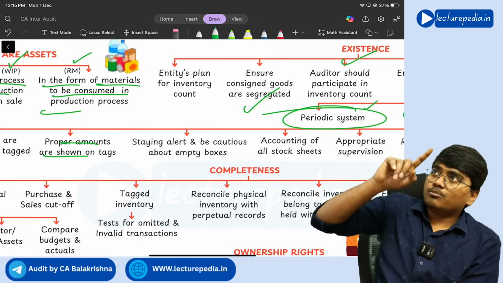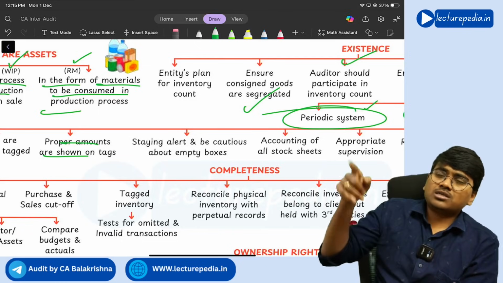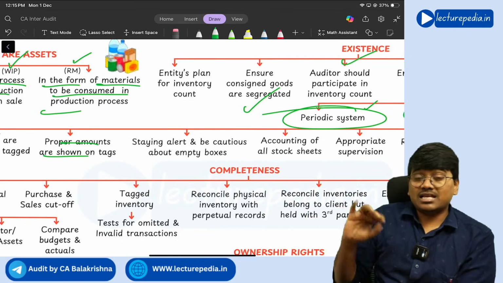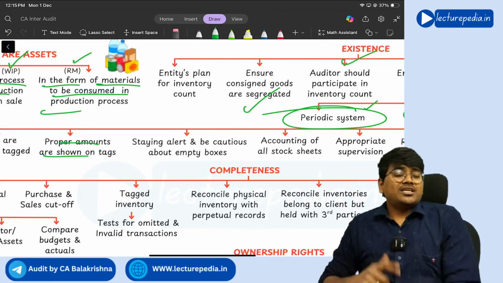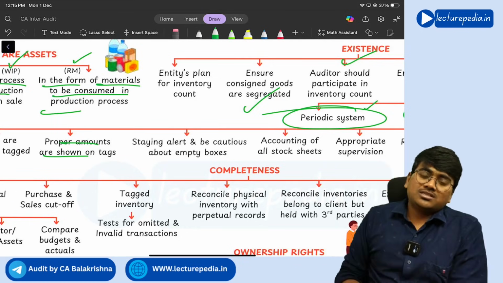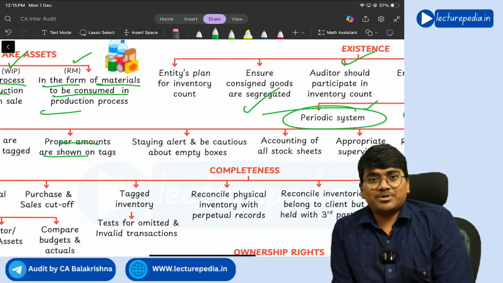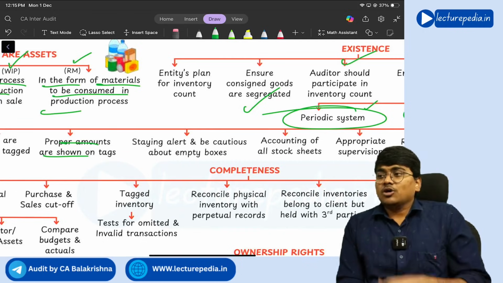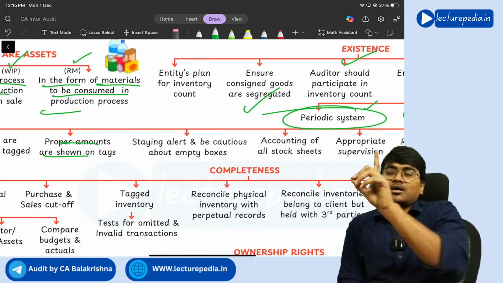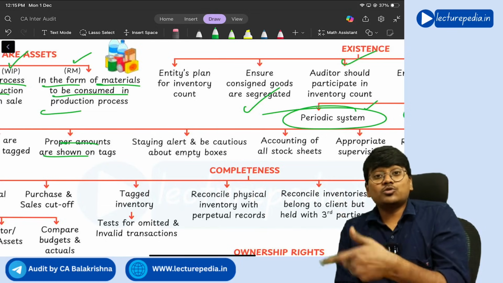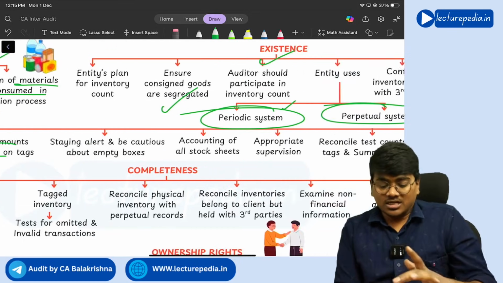So if there are 100 boxes, in each box 30 items, that is 300 items, like this they will count. Now the auditor should ensure that all the boxes contain inventory. If there are any empty boxes that have been kept by the company, with no inventory in them, but the employees are counting them, the auditor should identify these kinds of situations.